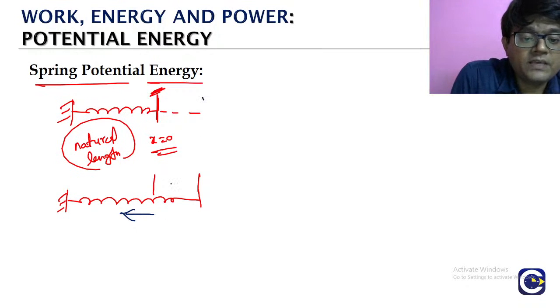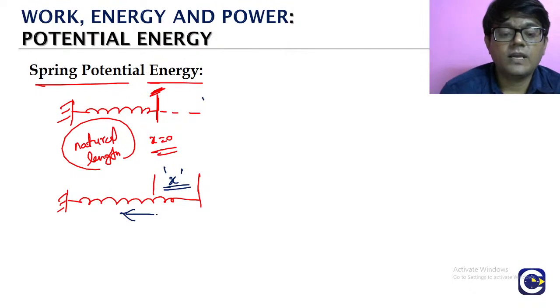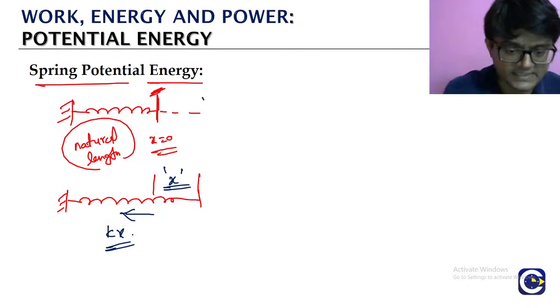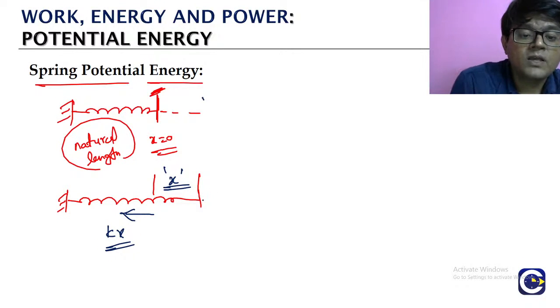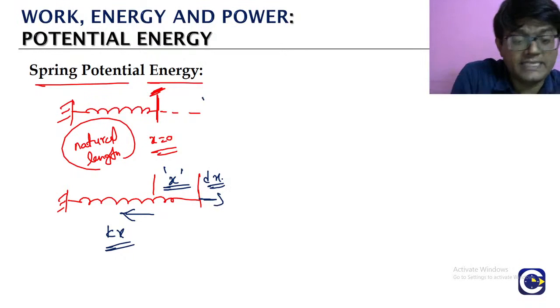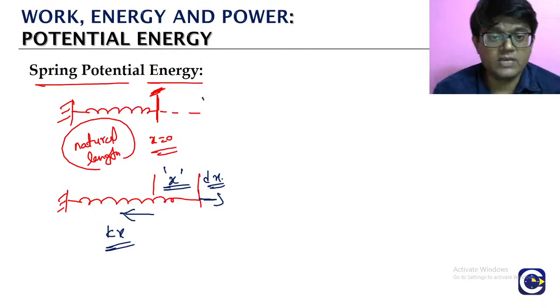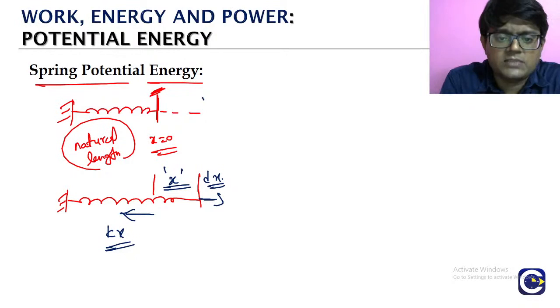Look here, if we have elongated by a value x, if we are already elongated by a value x, then the restoring spring force will be k times x, but in the opposite direction. Okay, so from here we will move further by a small length dx. So we are trying to elongate it. Already we elongated by a value x, now we are again elongating by some more value dx.